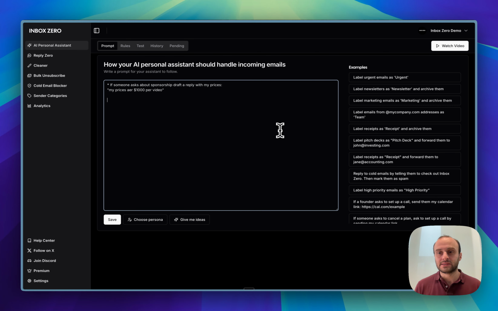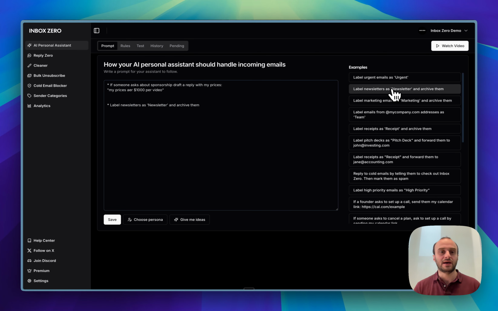A few other things I'd suggest you add: label emails as newsletter and archive them, label marketing as marketing and archive them as well. You can set up the rules you want. You don't need to get too complex at the beginning. You probably know what the common flows are for your email. I can imagine 90% of the stuff is just the same over and over again, and probably around 5 rules honestly will cover a very large part of it very well for you.